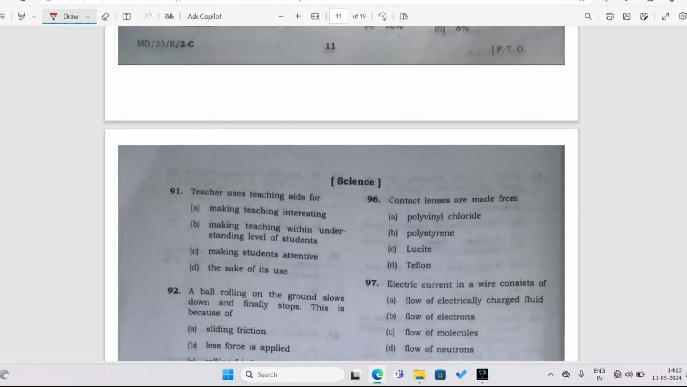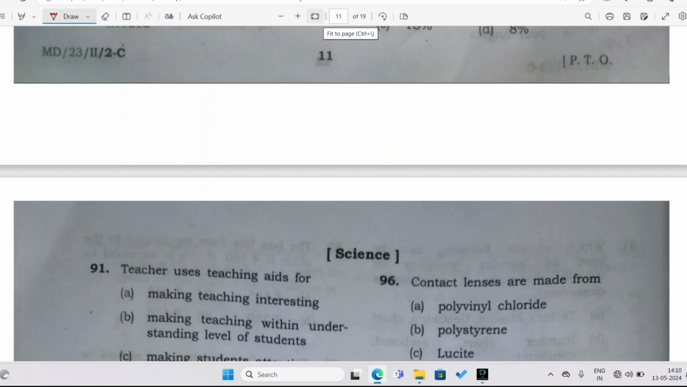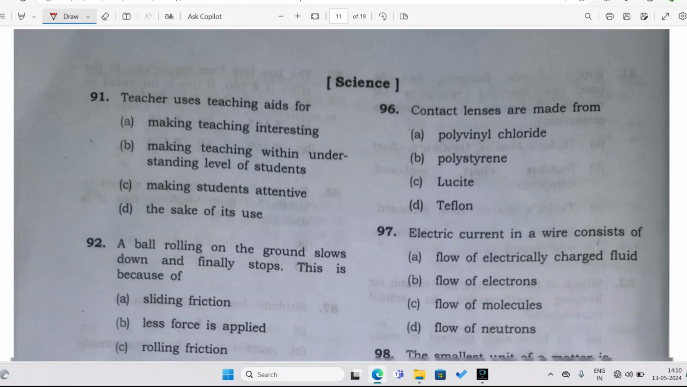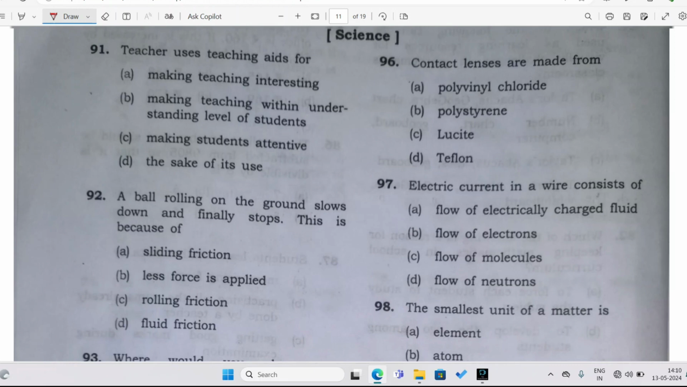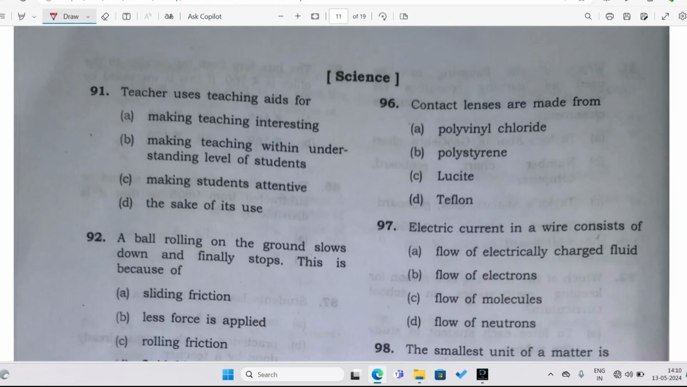As you always say that I should make it big on the screen so that it becomes very easy for you to see. Question number 1, let us see what we have. Teacher uses teaching aids for making teaching interesting, making teaching with an understanding level of students, making students attentive, or the sake of its use. So why as teachers do we use teaching aids? It is not because of sake of use, just because we need to use.